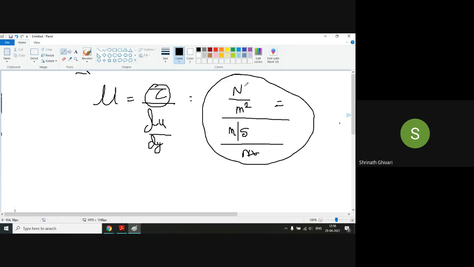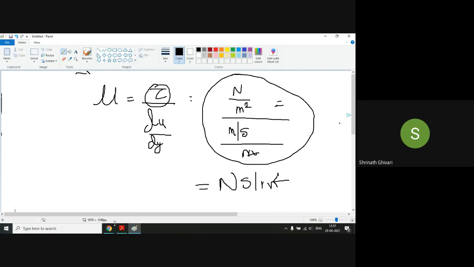Good. Okay. So the unit is actually Newton second per meter square. You can just take this up this side and cross cancel it, and you get Newton second per meter square.